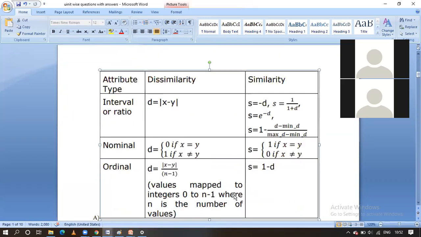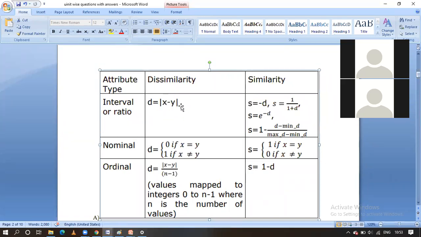List the similarity measures. These are the similarity measures, guys. Formulas అన్నమాట. Similarity measures కి, dissimilarity measures కి. For example, this is for interval or ratio related thing. Similarity measures సంబంధించిన ఫార్ములా ఇది, dissimilarity సంబంధించిన ఫార్ములా ఇది. Okay, similarity will be represented by S. Dissimilarity will be represented by D. X and Y are the objects, guys. X is the first object, Y is the second object.